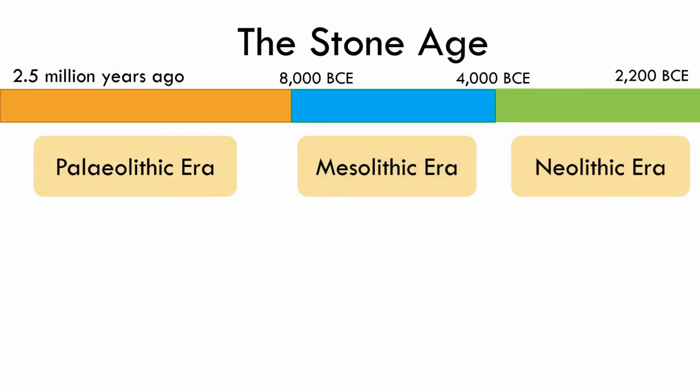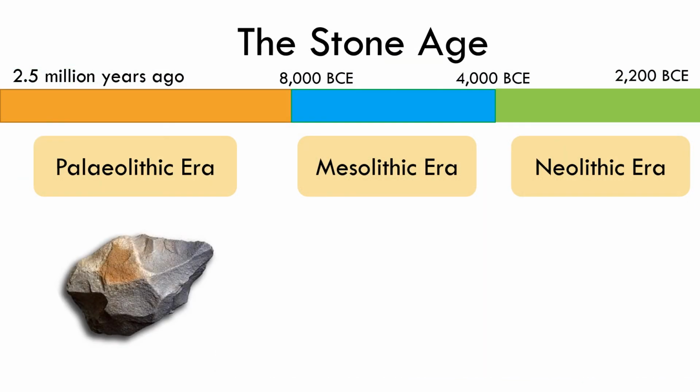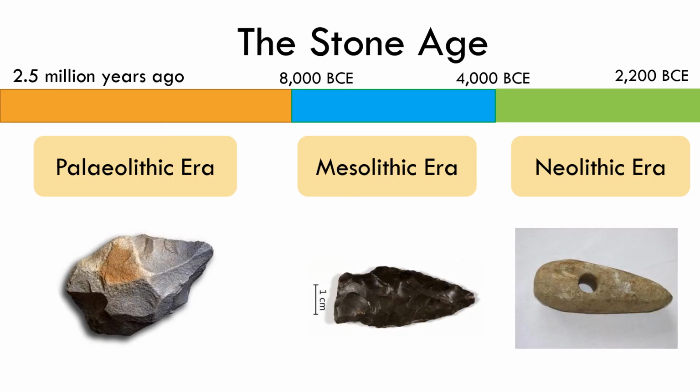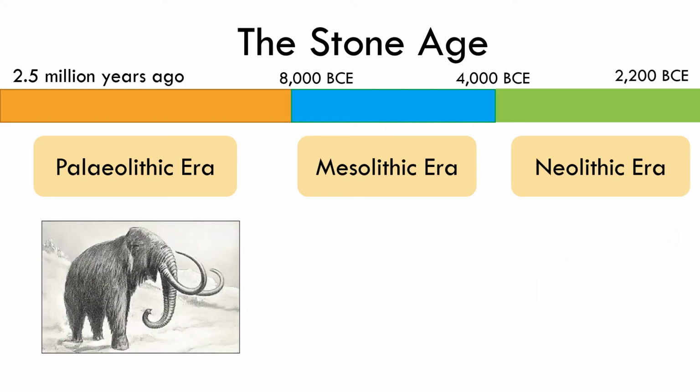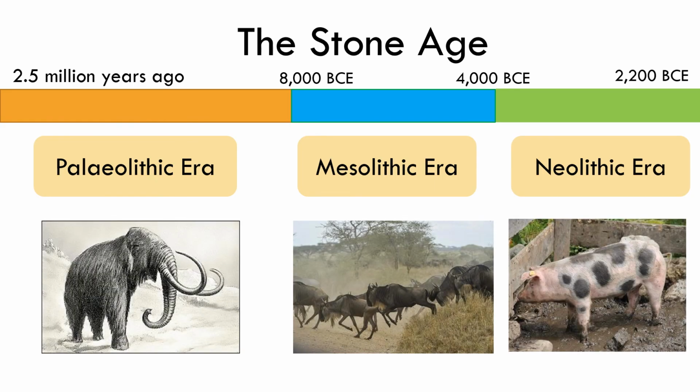And so this timeline can show us how people lived during the Stone Age, from the development of the stone tools they used, to the way they hunted animals and later farmed their own food.